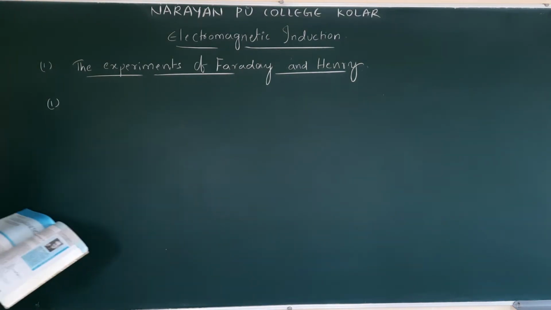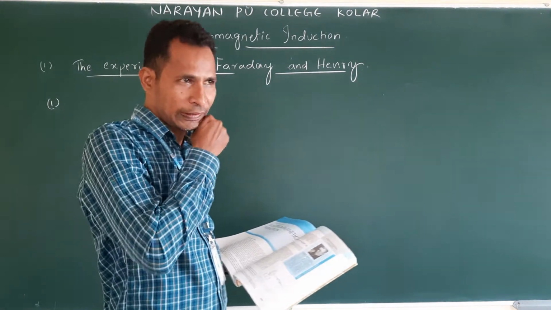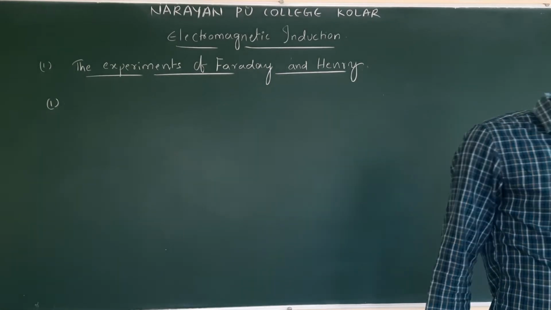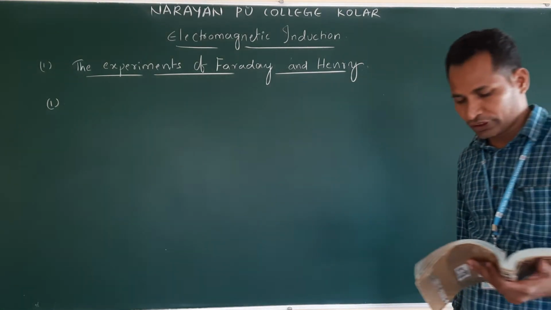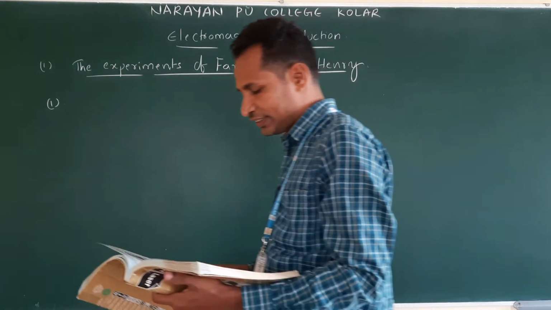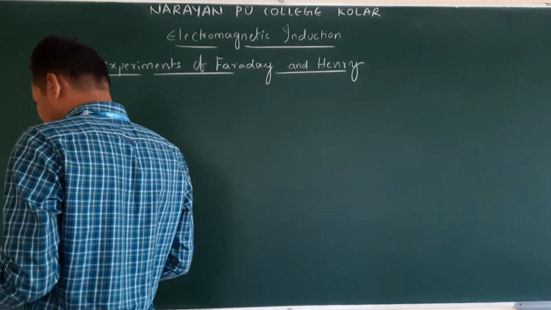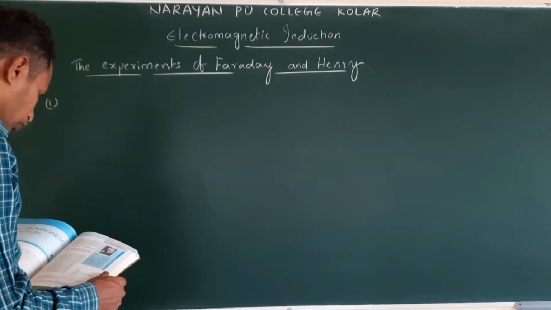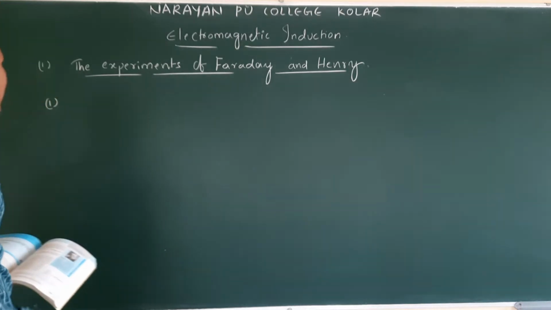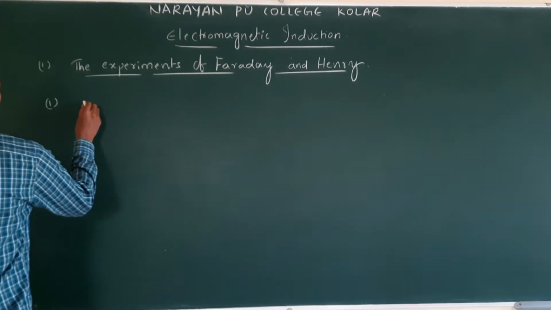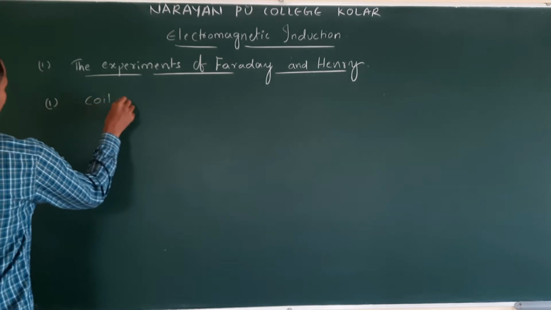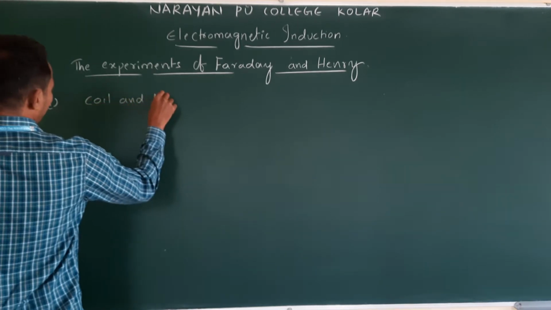This we do expect for 3 marks. Okay, important. Explain Faraday's experiment. Okay, there are 3 there. We will discuss that. We will now see the first one. Okay, it is coil magnet experiment. What is this? First experiment is what? Magnet and coil or coil and magnet experiment? Coil and magnet.